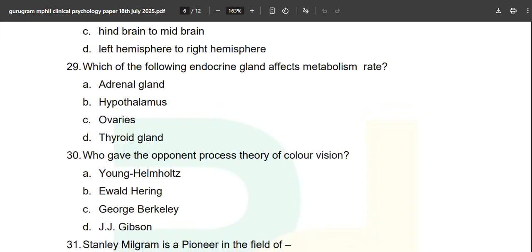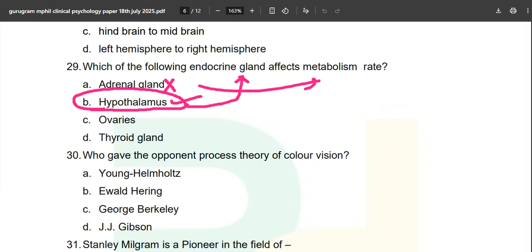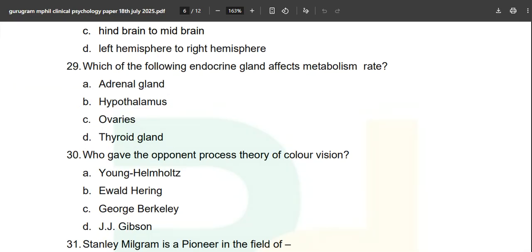Which of the following endocrine glands affects metabolism rate? A good question once again, but we will not include it as the fifth one because it is a general question. Adrenal gland, why would it have to do with metabolism? Hypothalamus, is the hypothalamus a gland? Please comment. Ovaries, obviously not. The thyroid gland is the correct answer. Thyroxine and all those things are important.